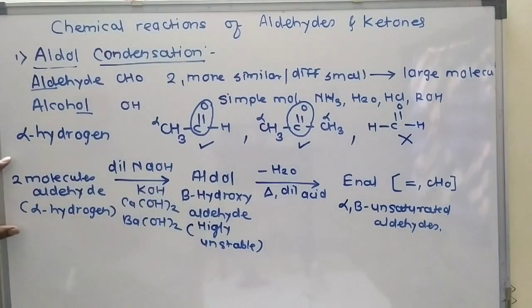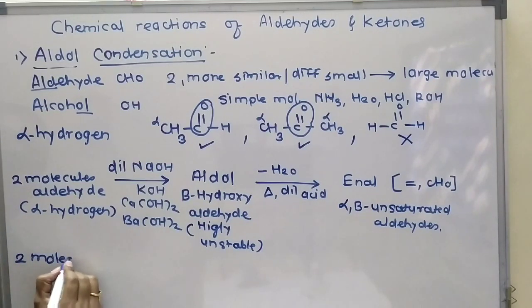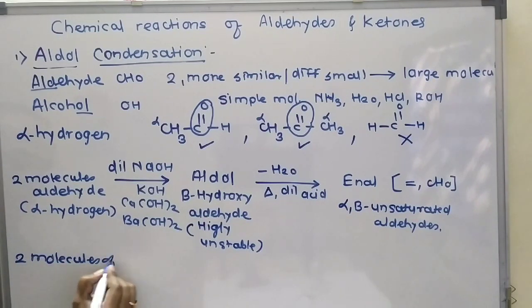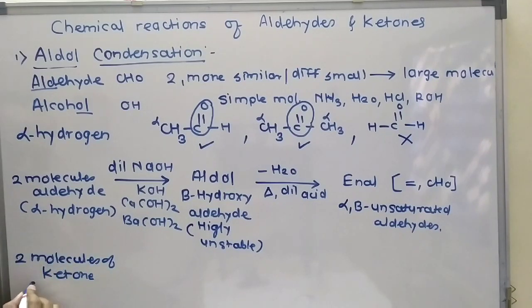Here we have taken two molecules of aldehyde containing alpha hydrogen atoms. Now we will take two molecules of ketone containing alpha hydrogen.